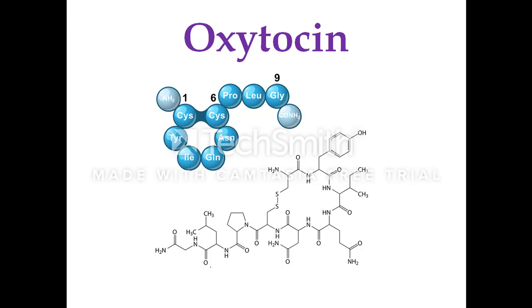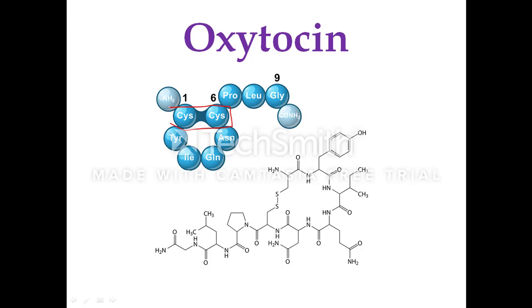Oxytocin is a peptide of 9 amino acids. It's a nonapeptide. The sequence is cysteine, tyrosine, isoleucine, glutamine, asparagine, cysteine again, proline, leucine, glycine. There is an intra-disulfide linkage between two cysteine residues placed at positions 1 and 6. It has a molecular mass of 1007 Dalton.